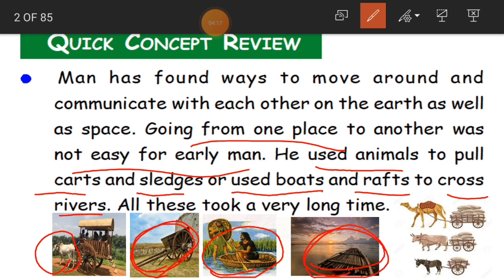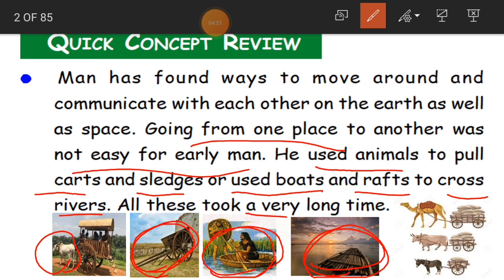See, they have just joined all the sticks, all the bamboo sticks or wood together, and they made a surface where they can sit on this and cross the river. So this is the boat and rafts. So early man used animals to pull the carts and sledges, and to travel and cross the rivers he used boats and rafts.